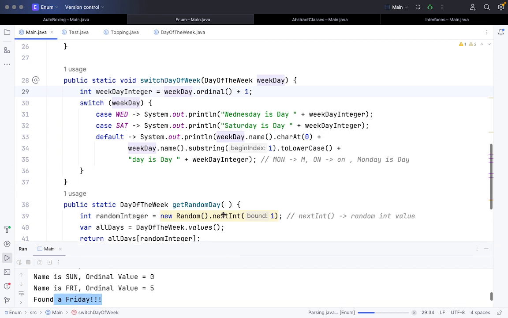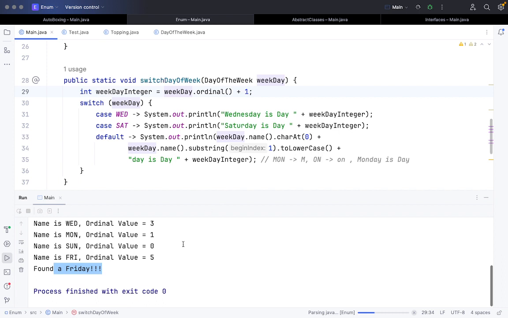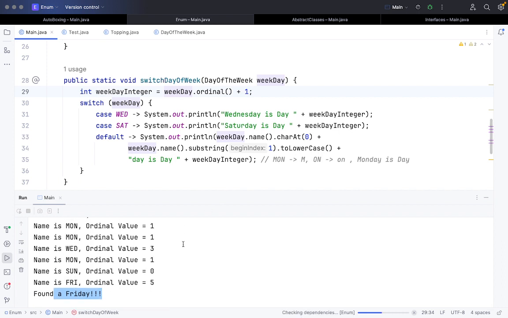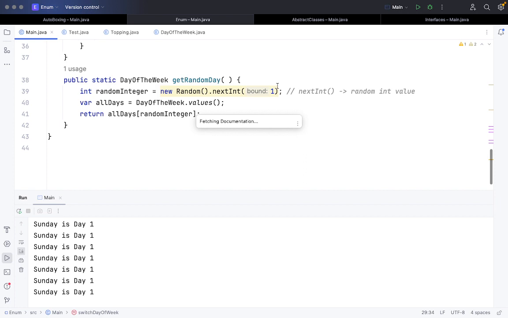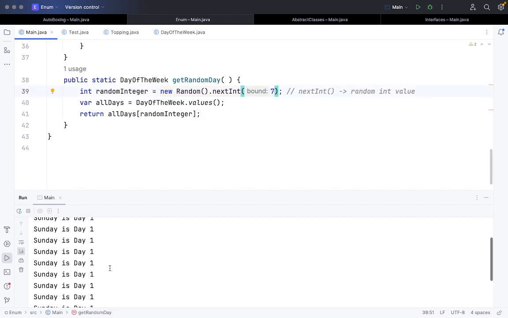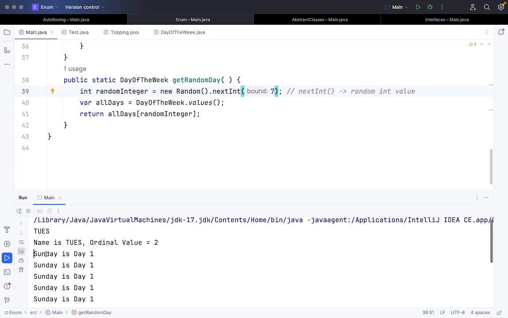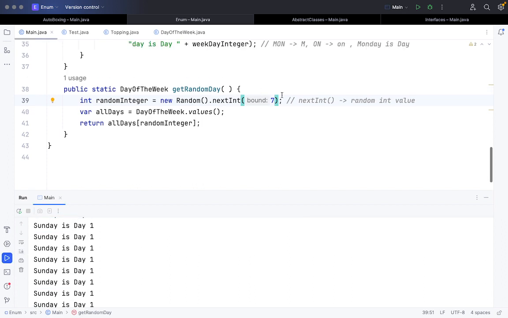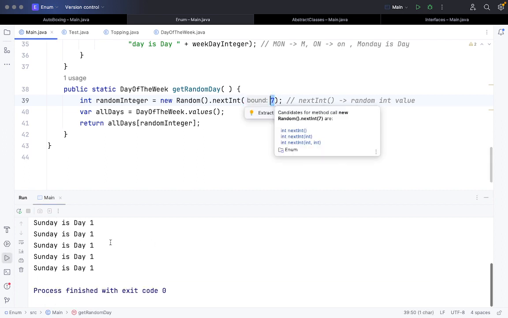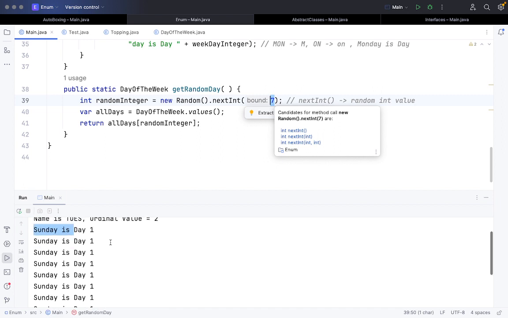let me run this. Okay, obviously I've made some mistake here, but still it's fine. It is showing Sunday is a day 1, day 2, kind of like that. Since the random integer I put has bound 1, it is showing only the 0 value, and the 0 value is Sunday, so that's how it is showing.